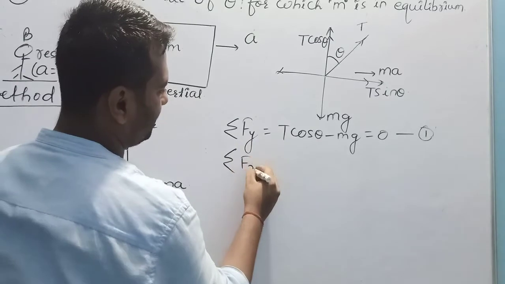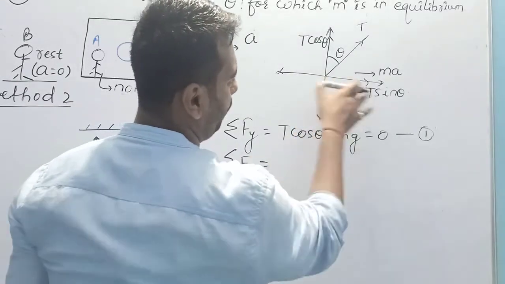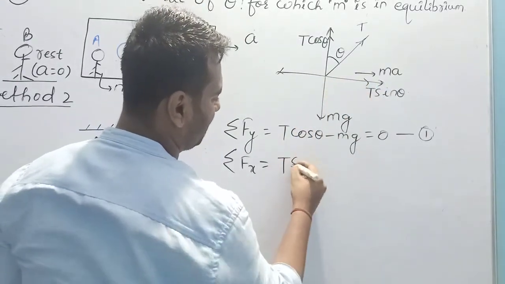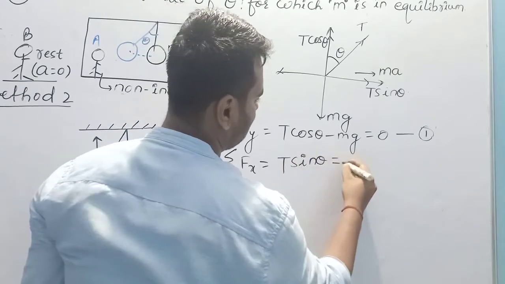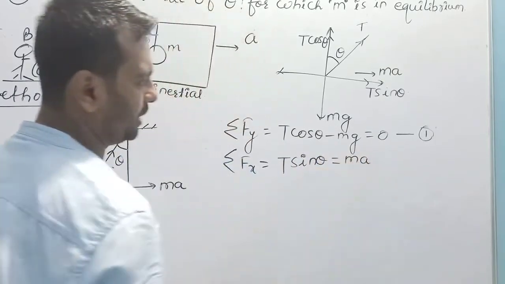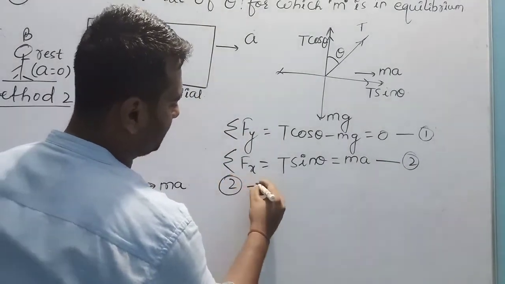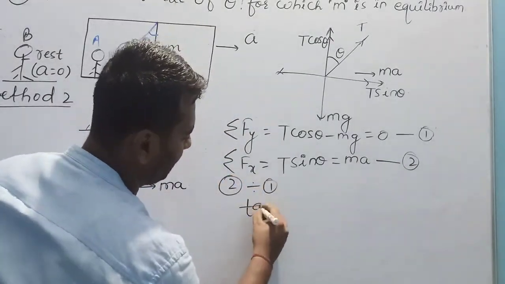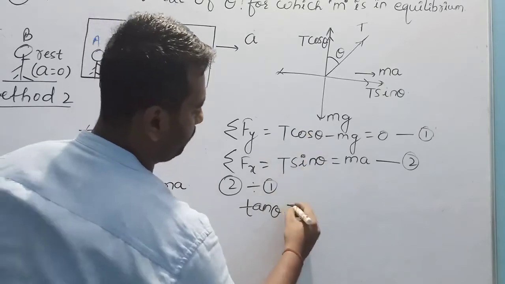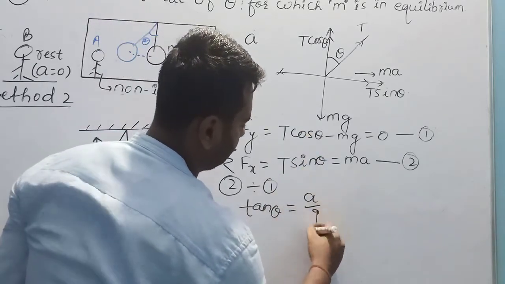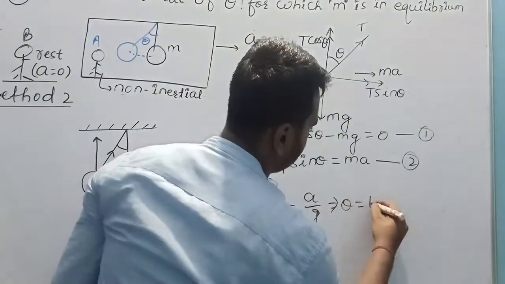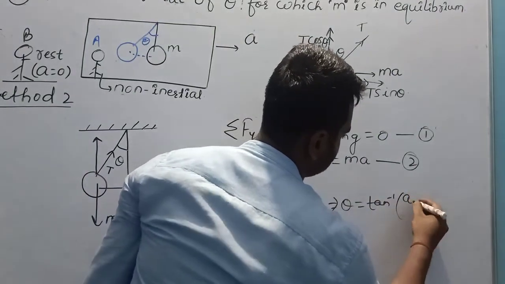Summation of total force in x direction. In x direction only one force is there, that is T sin theta, is equal to mass into acceleration. Force equation I am writing here, equation second. Now divide equation second by first. You will get tan theta is equal to a by g. Again theta is equal to tan inverse a by g.